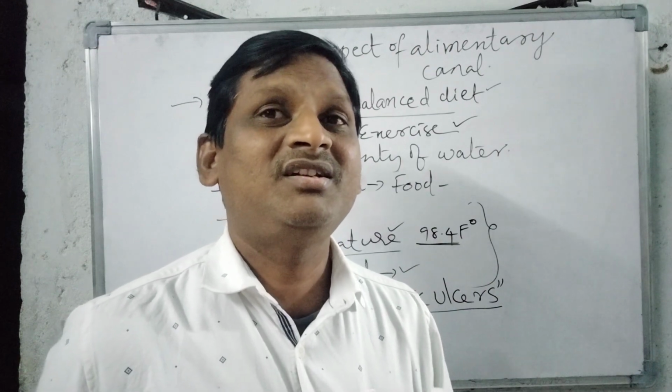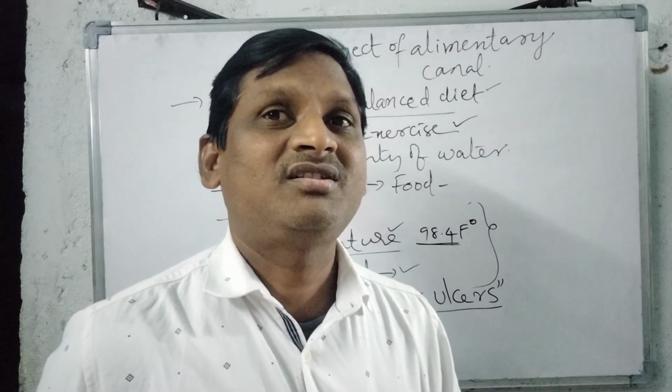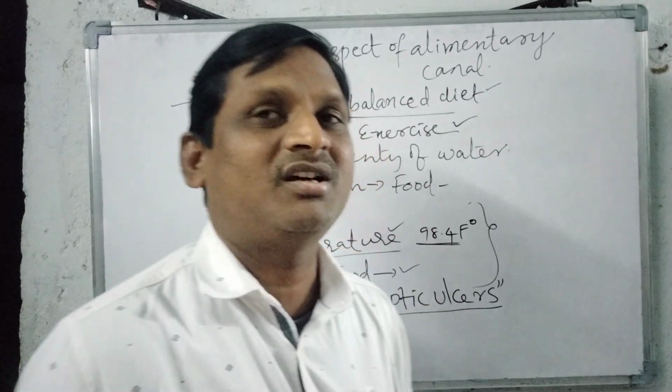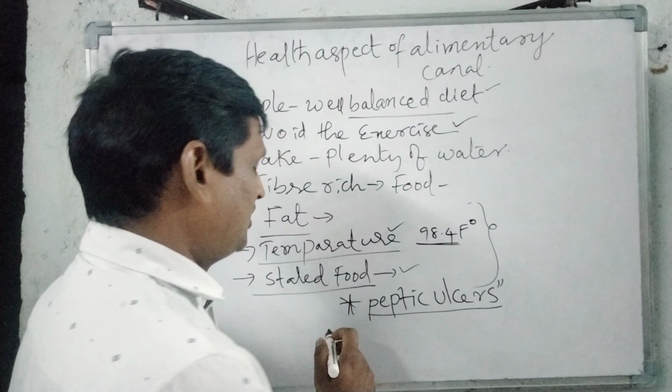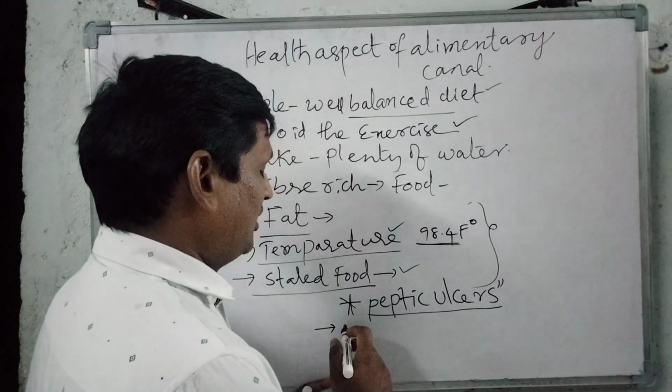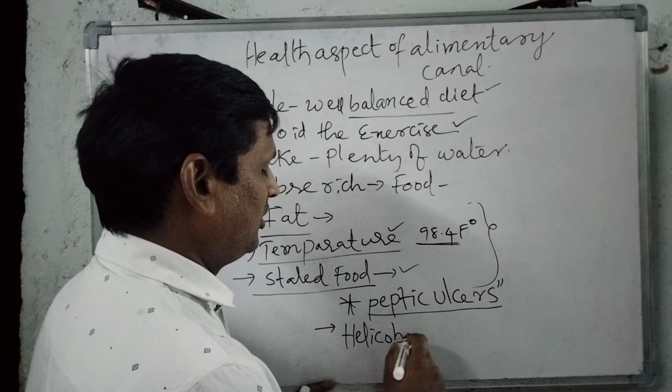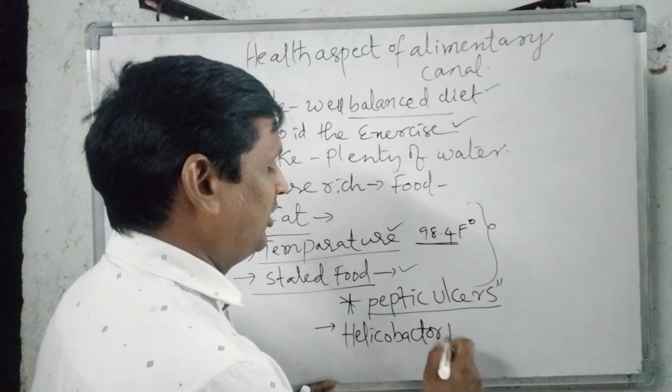In recent research, we can understand that peptic ulcers are also caused by a bacteria. The recent researchers, the scientists, have discovered Helicobacter pylori, very important, Helicobacter pylori.